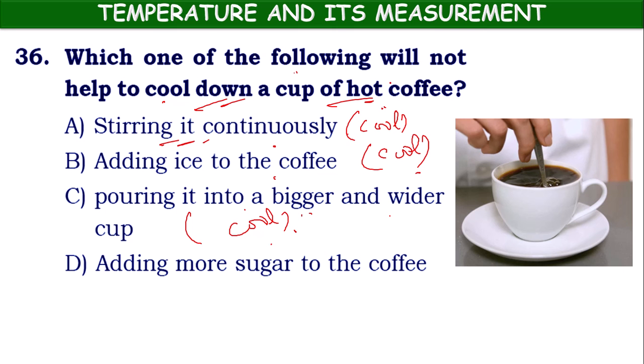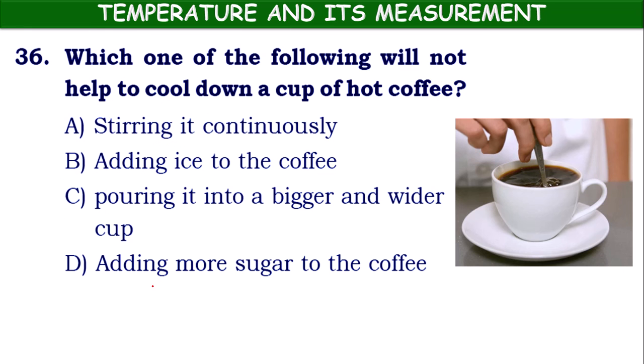But here they are asking which will not help. These three things will help to cool down the coffee, but they are asking which one will not help. So these three are not the answers. Adding more sugar to coffee won't cool down the coffee. So option D is right.